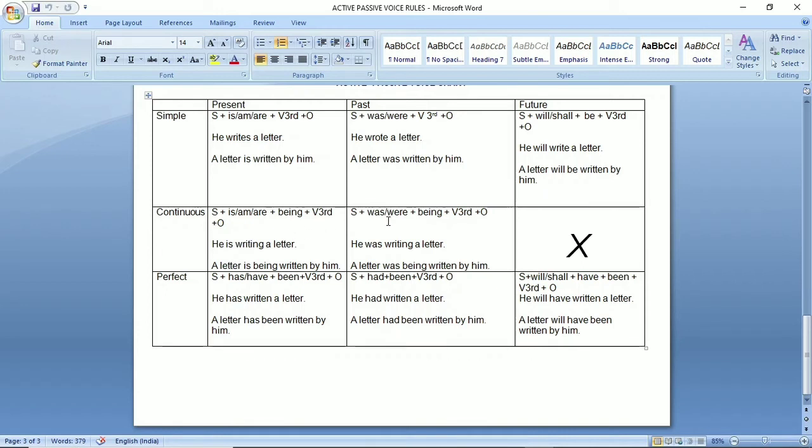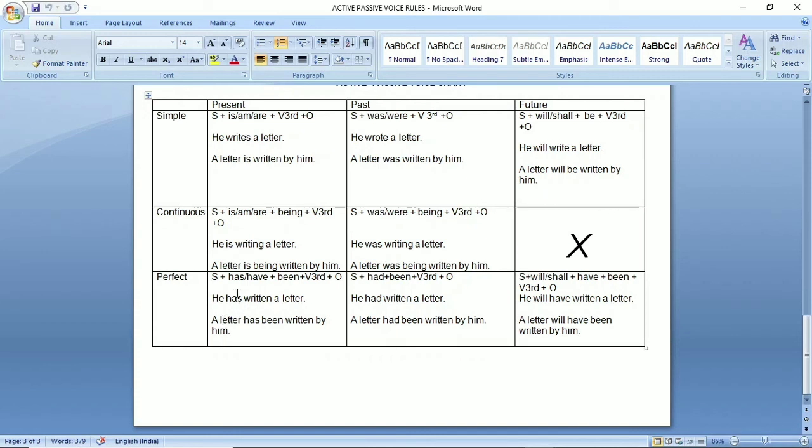So in past continuous, subject plus was/were plus being plus verb third form plus object. He was writing a letter. A letter was being written by him. So the difference is only of the tense. Earlier I told you in present continuous tense is, and here in past continuous we will use was or were. And for future continuous we have no rule. So no worries. Let's go to present perfect.